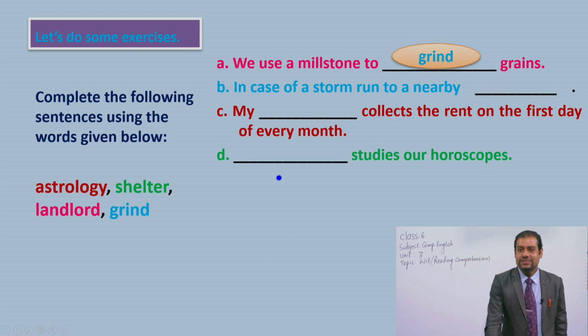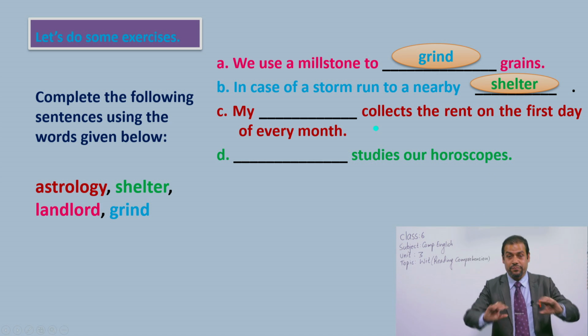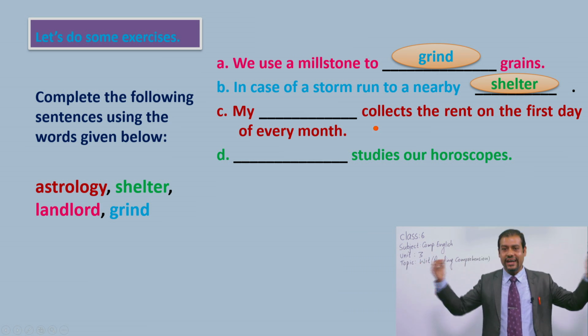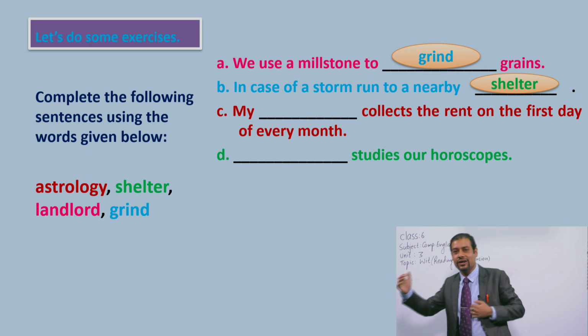Dear students, now tell me, which one is the correct word for number 2? In case of a storm, run to a nearby. Yes, now check your answer with me. That is shelter. If there was a big wind, storm, and it would be dangerous to you, at that time, you have to run to a safety place.